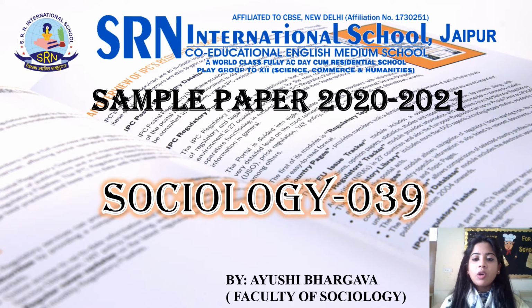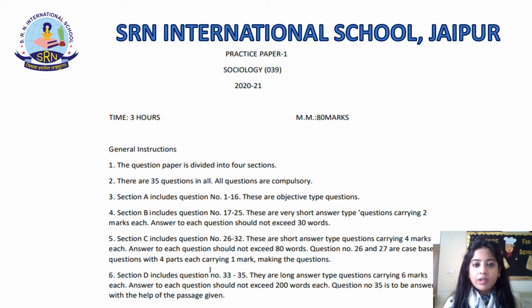And today I would be talking about the sample paper. Let's discuss it. Let's begin with the general instructions, students. The paper will be of 80 marks and it will be of duration 3 hours. The question paper is divided into 4 sections. You will have 4 different sections in the paper. Overall, there will be 35 questions and all of the questions will be compulsory, students.